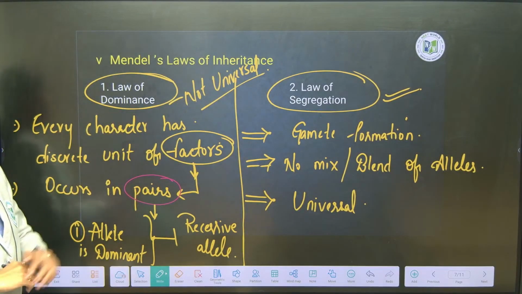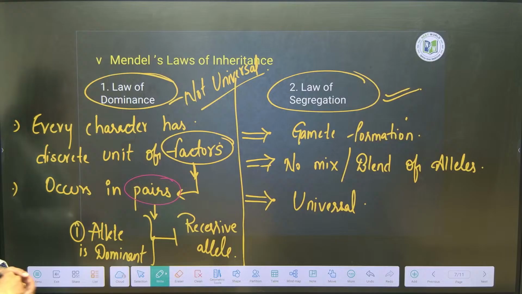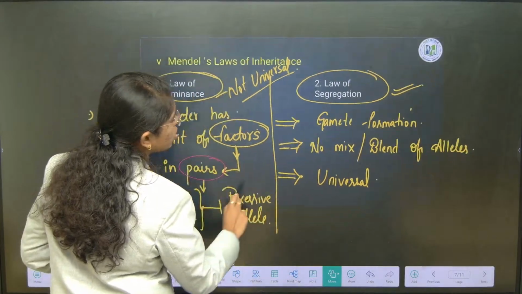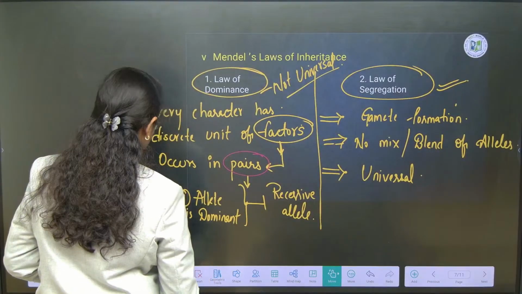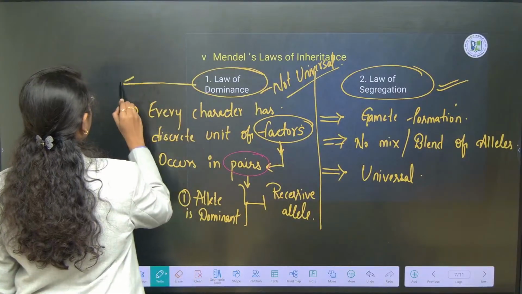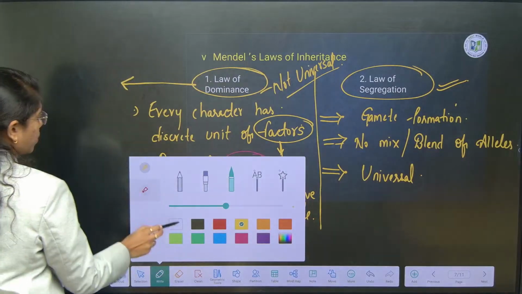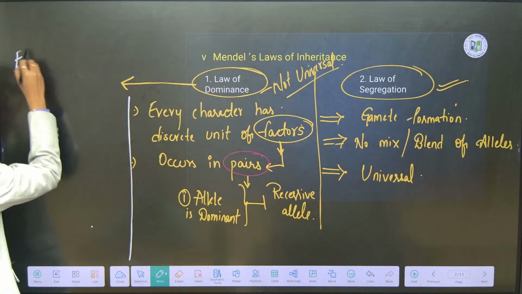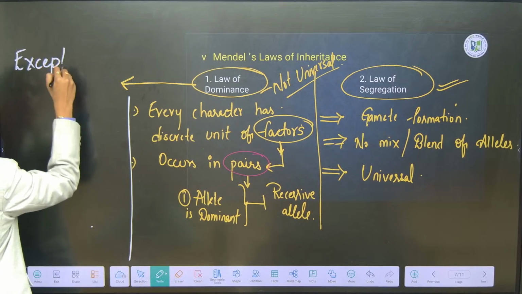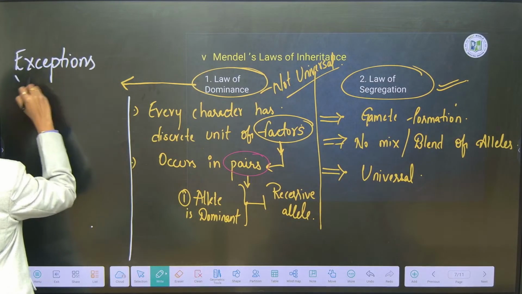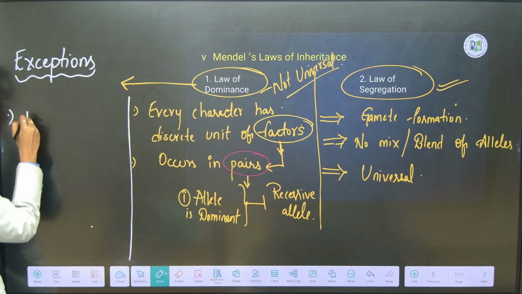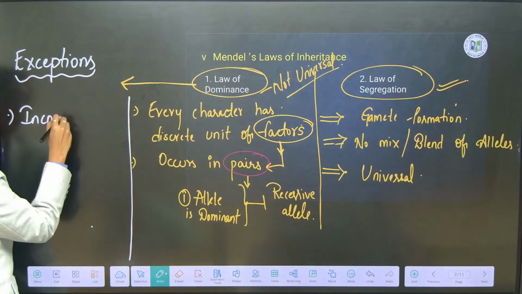We have addressed that the law of dominance is not universal. Then we have to discuss what the exceptions of the law of dominance are. Listen here. First is incomplete dominance.